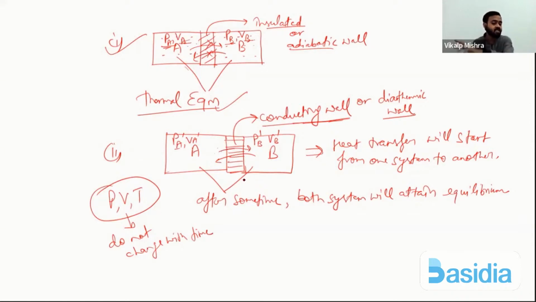So at that instant, systems are not in equilibrium, but after some time they will attain an equilibrium state, and their pressure and volume will not change with time. At that time we can say both systems are in equilibrium. I hope all of you understood what is thermal equilibrium.